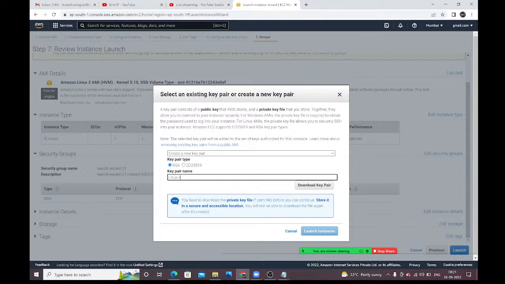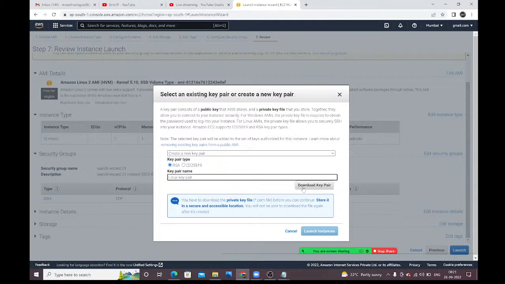Name you can give anything. Here I am giving Linux key pair. So now when you click on download key pair, the private key will be downloaded into your downloads folder.